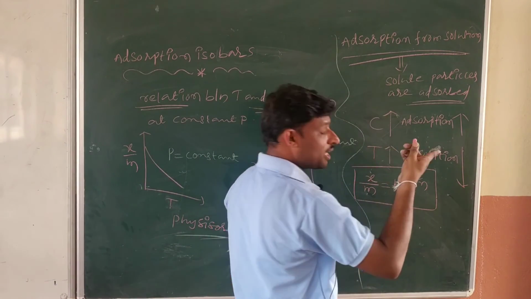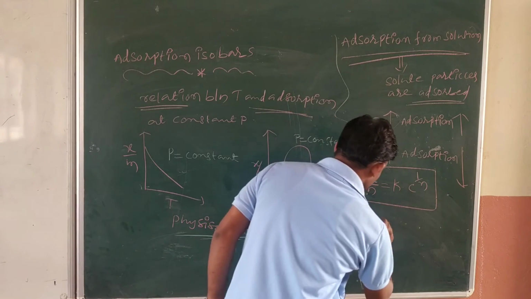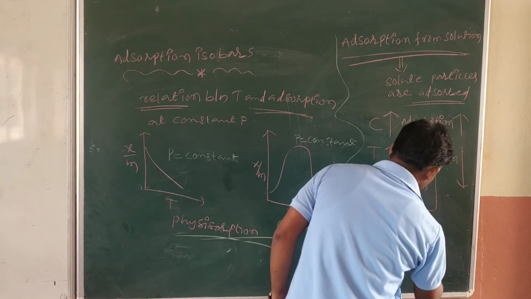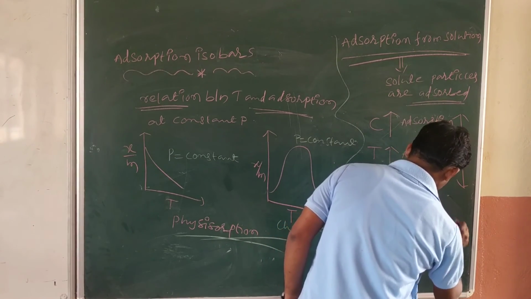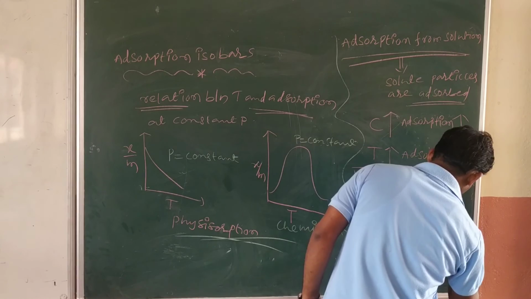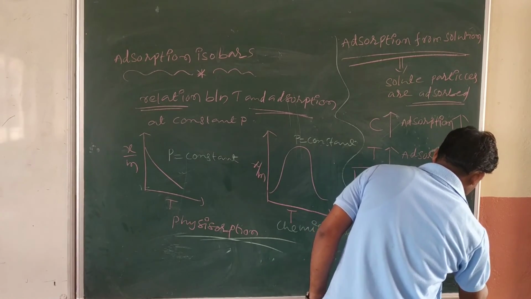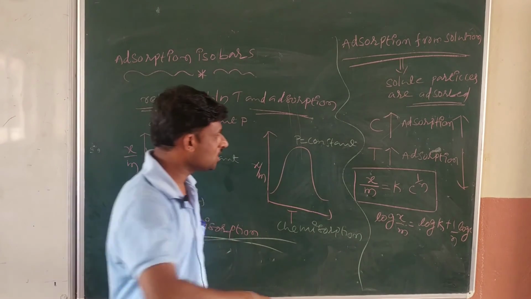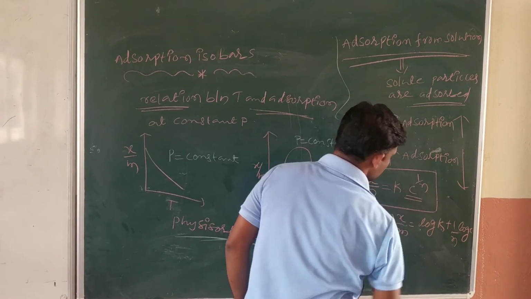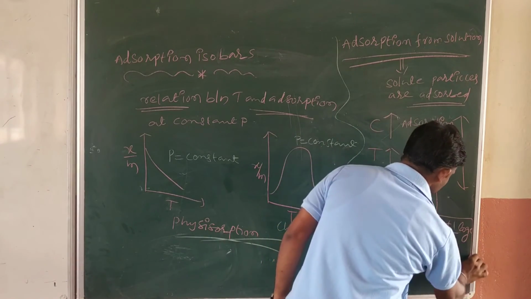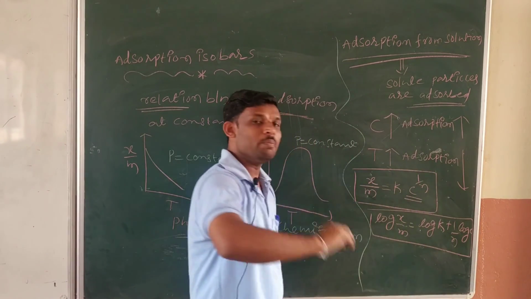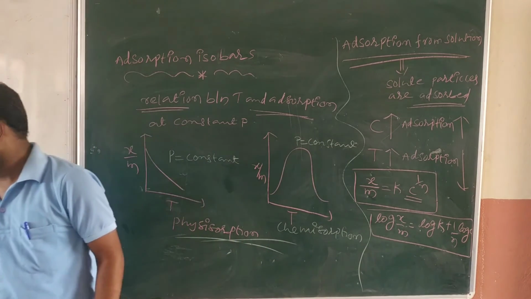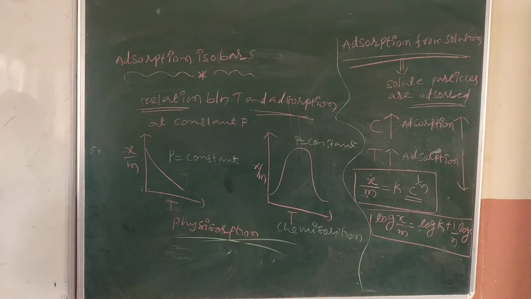That is again converted into logarithmic form: log x by m equals log k plus 1 by n log c. In the case of pressure it was log p, all those things are the same. What is the change here? In the place of pressure, concentration only. So these two equations we use for adsorption from the solution phase. This is today's class. I think you enjoyed it.